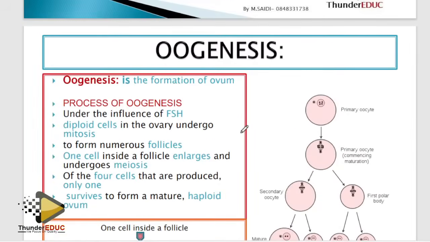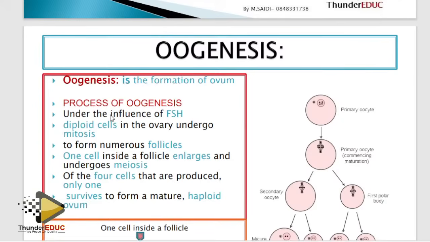Oogenesis. What are you talking about on oogenesis? Same story. Don't waste time with too much information in your books, you end up cracking the head. We're not looking for that. This is what we are looking for. What are we looking for?